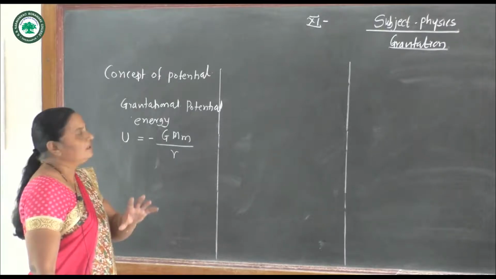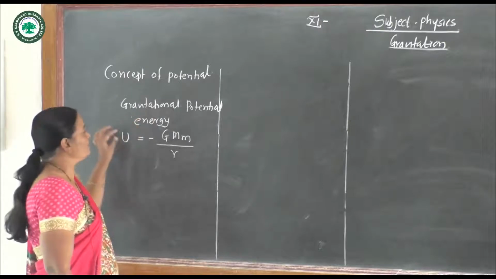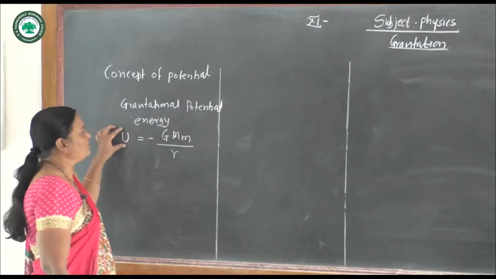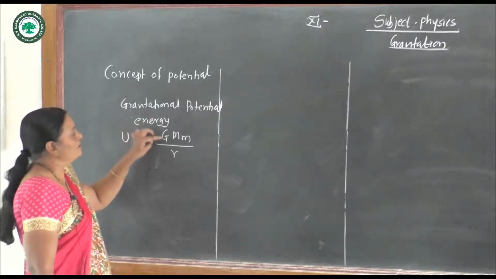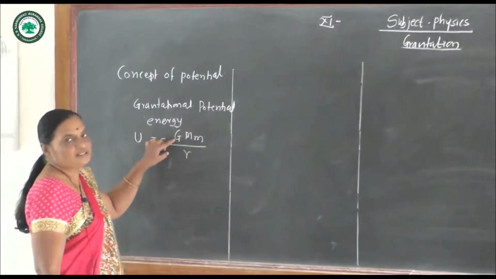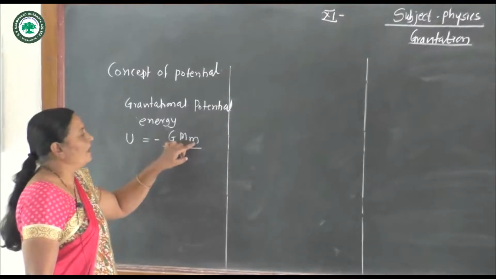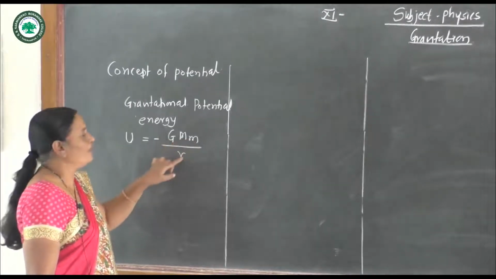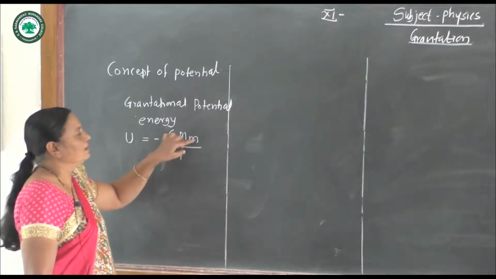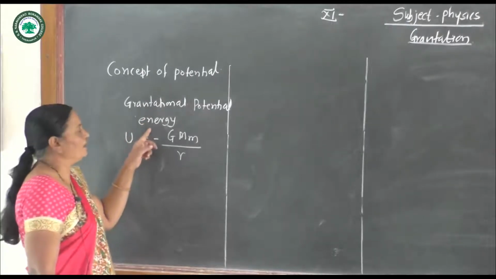We consider the earth having gravitational potential, and potential energy U at a distance r is U equal to minus GMm divided by r. Now this G is called the constant of gravitation, M is the mass of earth, small m is the mass of the body, r is the distance from the earth's surface, and U is gravitational potential energy.